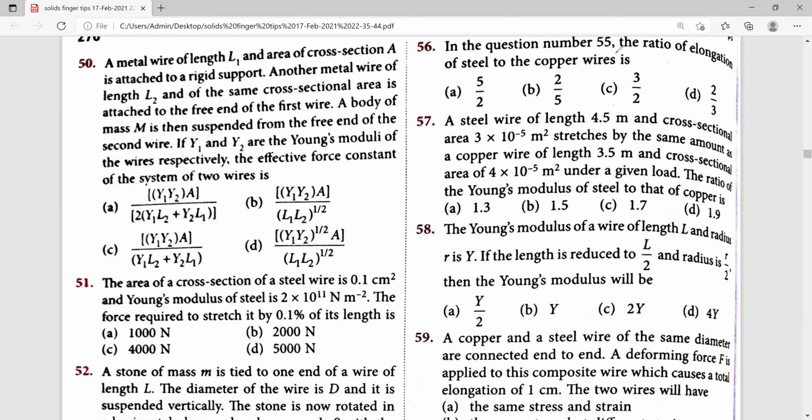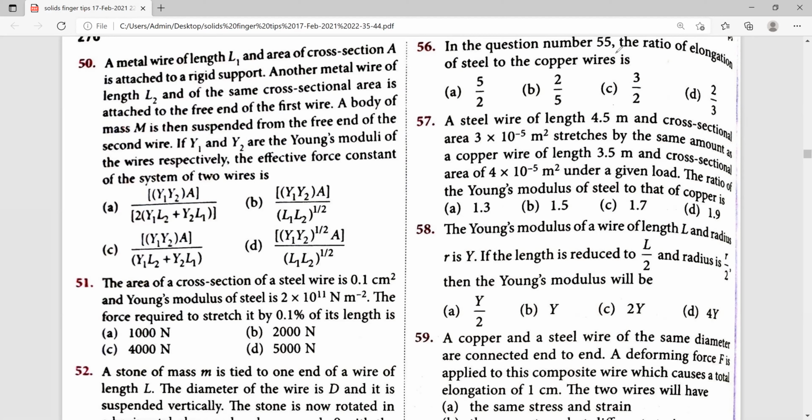They have given 4 options and we have to choose the right answer. So for the 50th one, using the expression of Young's modulus, we need to remember the force constants of the wires. When two wires are connected together in series, the equivalent K is equal to K1 K2 divided by K1 plus K2.